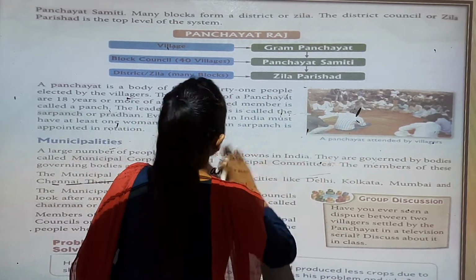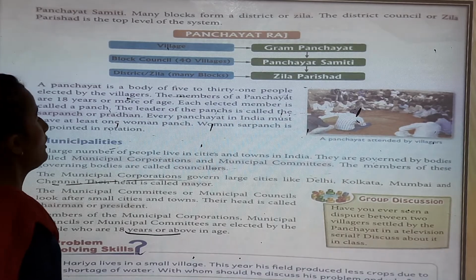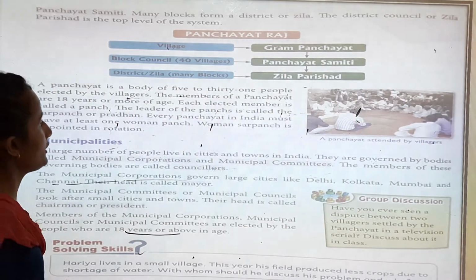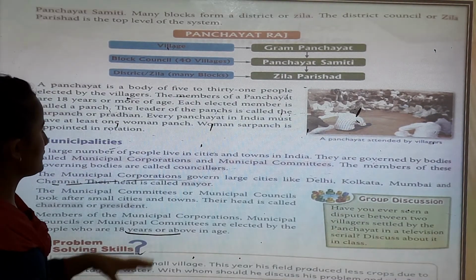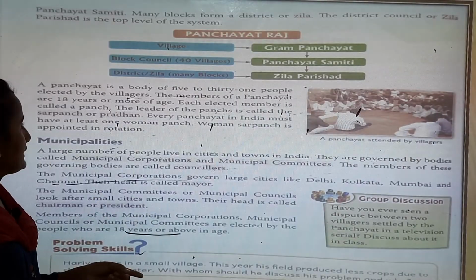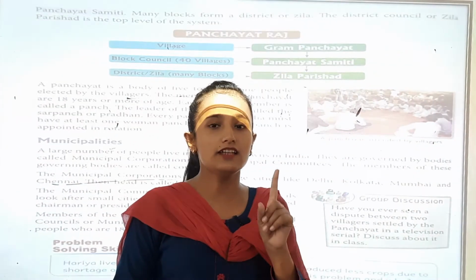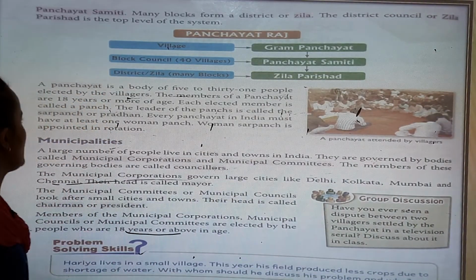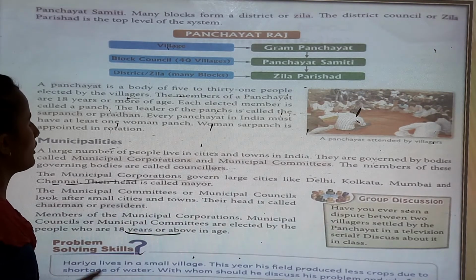Now, a Panchayat is a body of 5 to 31 people elected by the villagers. So in a Panchayat body you can see 5 to 31 people elected by the villagers. The members of a Panchayat are 18 years of age or more.